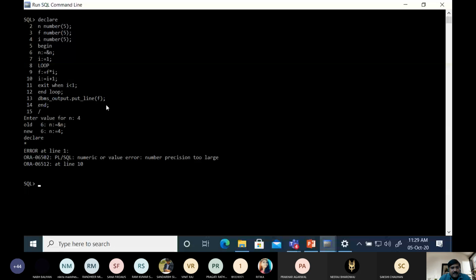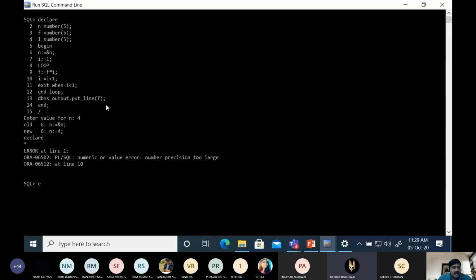Sir, I less than F will work, right sir? You have written 1. Actually I equal to 1, and here we are incrementing the value. Sir, in the loop, exit when I less than 1, I is already greater than 1. Okay, sir, I less than F. Exit when n+1, it will go up to F, right? Let me check it.